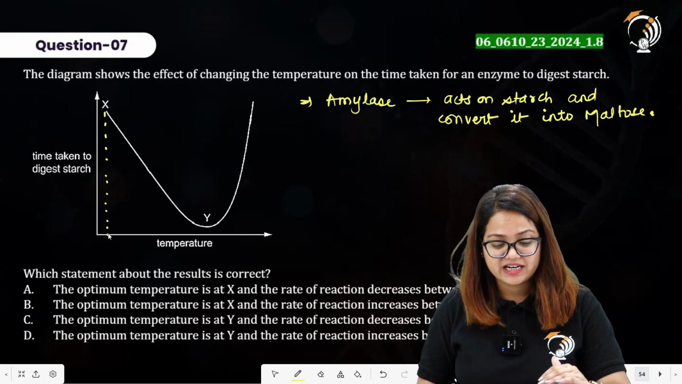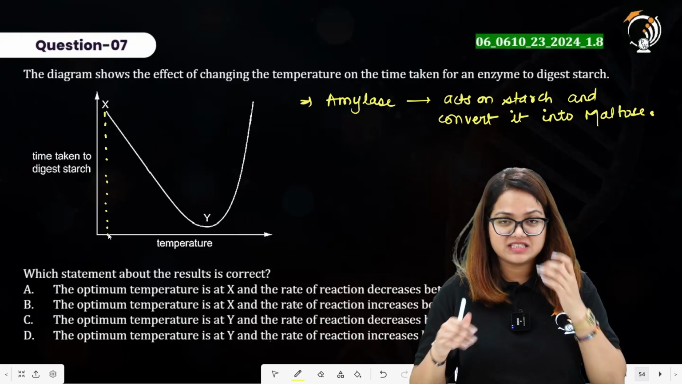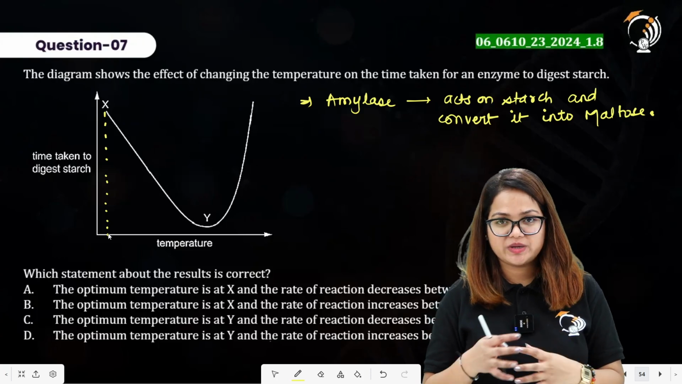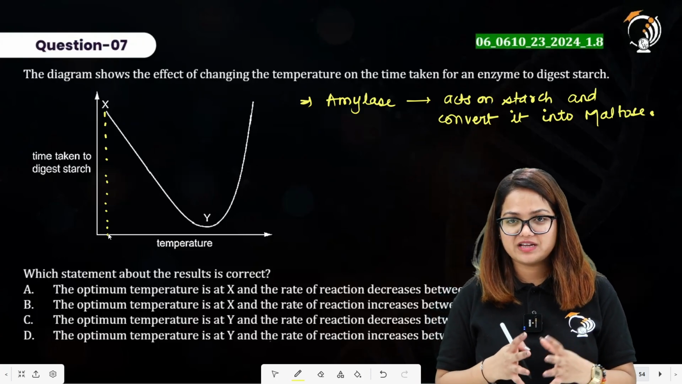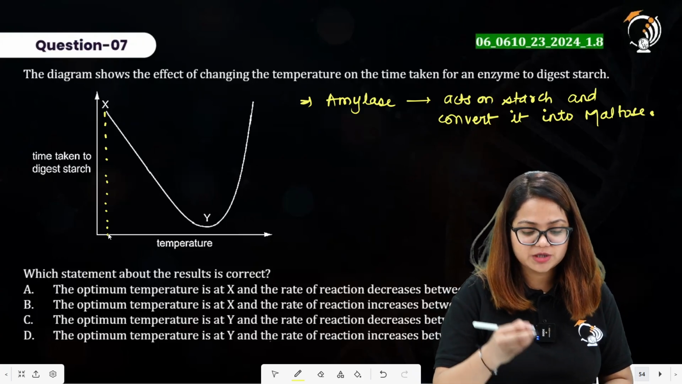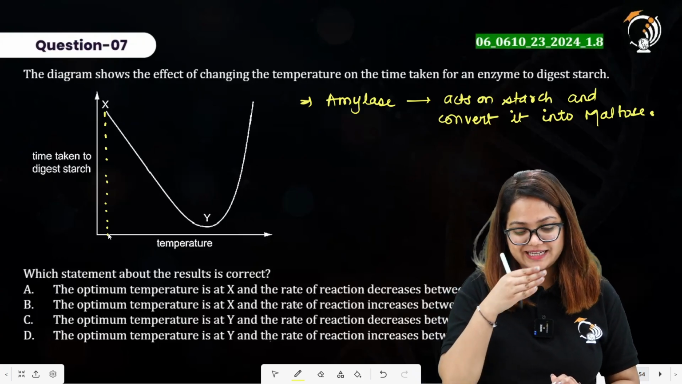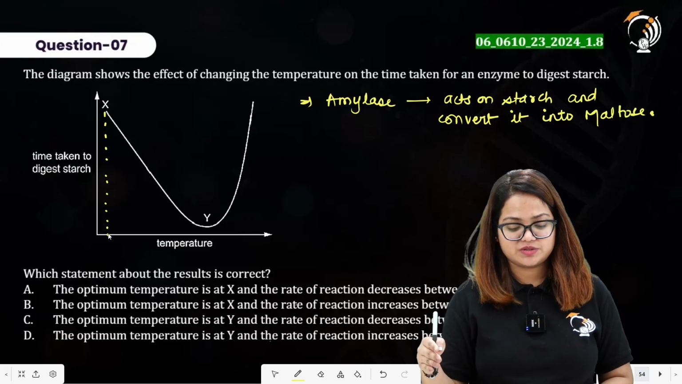And after that, if we further increase the temperature, the enzyme becomes active. It is showing some sort of chemical activity over here. The time taken to digest the starch then decreases as we further increase the temperature.